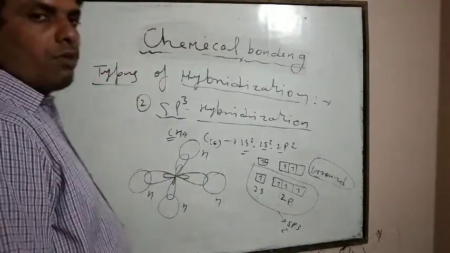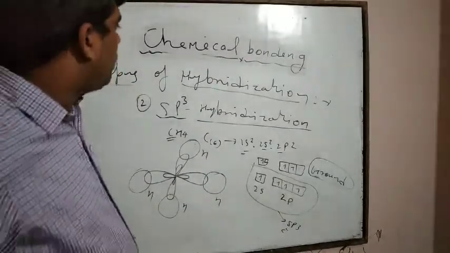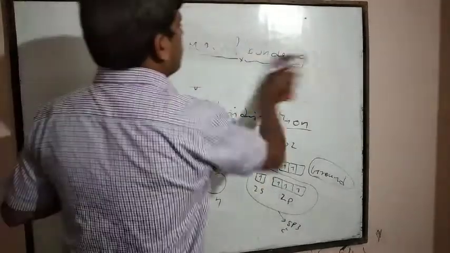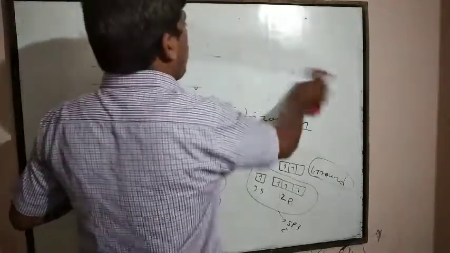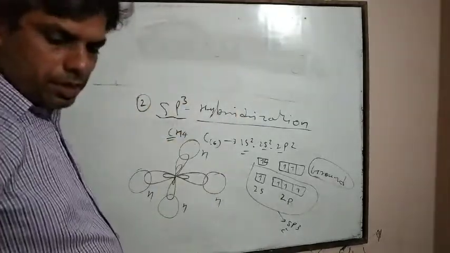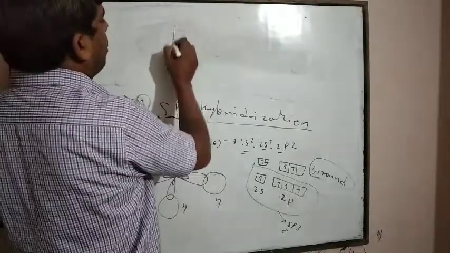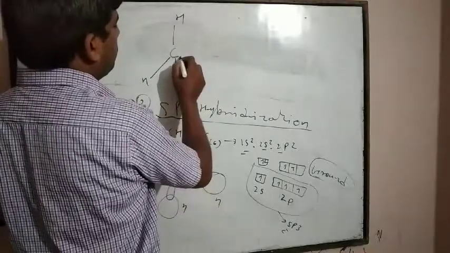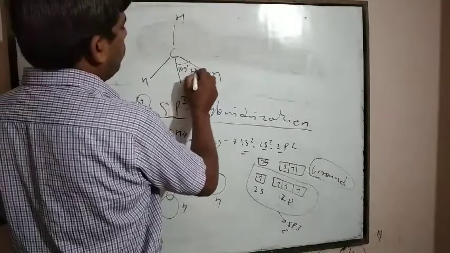In this way, CH4 has a tetrahedral structure like this. H, H, H, H. The bond angle is 109 degrees 28 minutes.